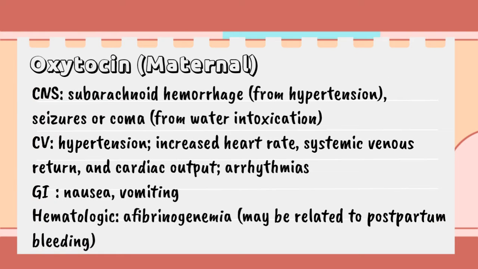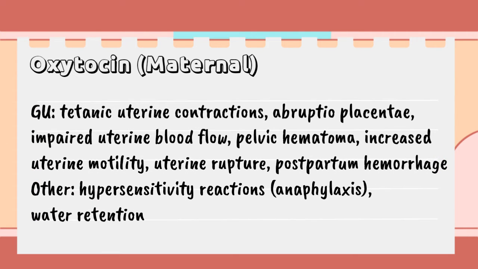Oxytocin in maternal: in central nervous system, subarachnoid hemorrhage, seizure, or coma. In cardiovascular: hypertension, increased heart rate, systemic venous return and cardiac output, arrhythmias. In GI: nausea and vomiting. In hematologic: afibrinogenemia. In genitourinary: tetanic uterine contraction, abruptio placentae, impaired uterine blood flow, pelvic hematoma, increased uterine motility, uterine rupture, and postpartum hemorrhage. Others: hypersensitivity reactions and water retention.